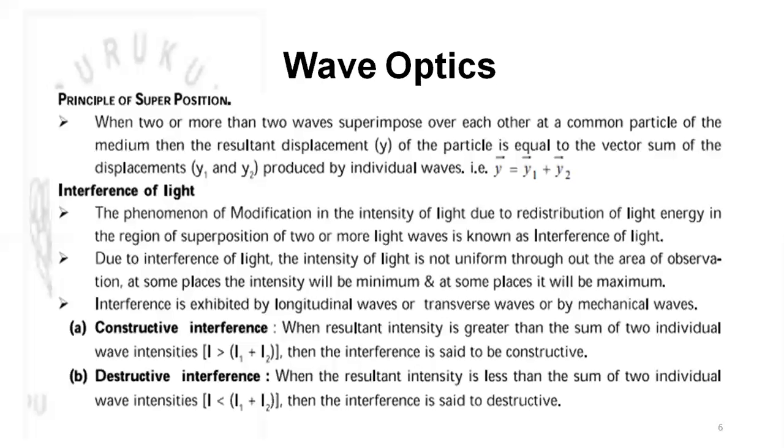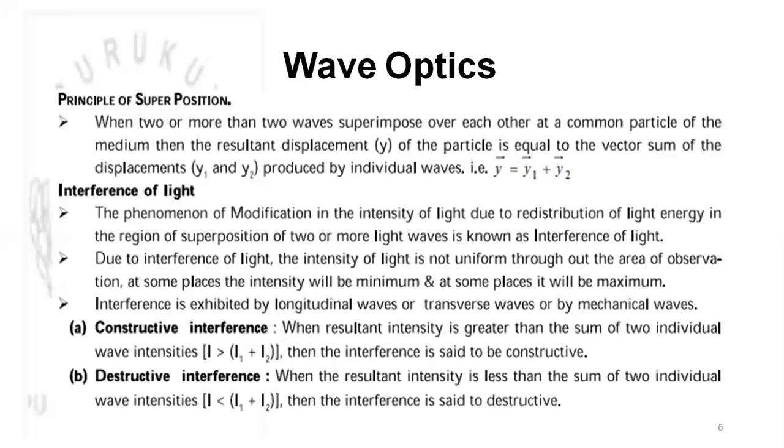Interference of light: the phenomenon of modification in the intensity of light due to redistribution of light energy in the region of superposition of two or more light waves is known as interference of light. In this phenomenon, redistribution of energy and intensity takes place. Due to interference, the intensity of light is not uniform throughout the area of observation. At some places the intensity will be maximum, and at some places it will be minimum.